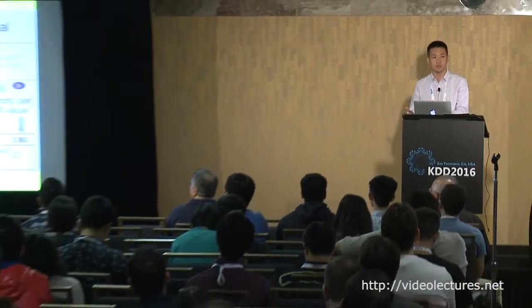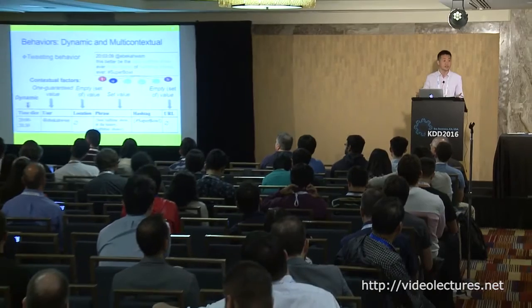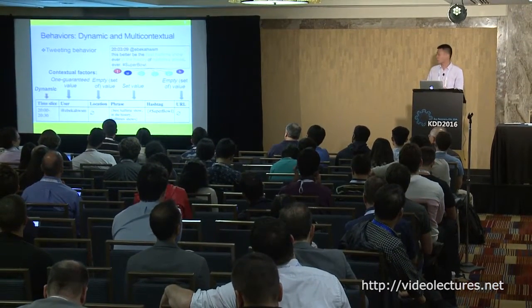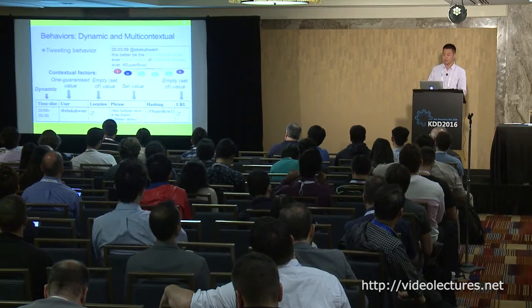But maybe we don't see that they all cite the same set of papers. We didn't see that there are some leading authors. So if we want to return such kind of summaries, we have to know how to represent the behaviors. Okay, so the behaviors have 2 very important characteristics. One is dynamic, one is multi-contextual.